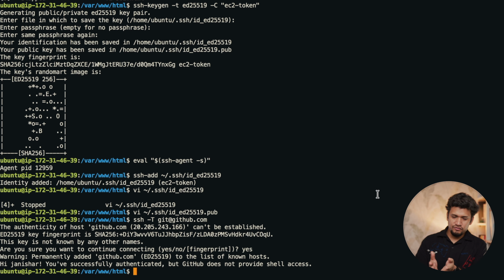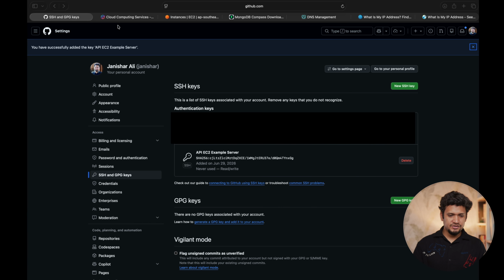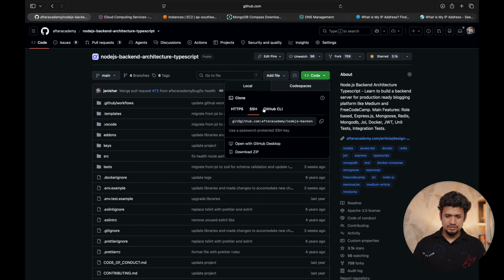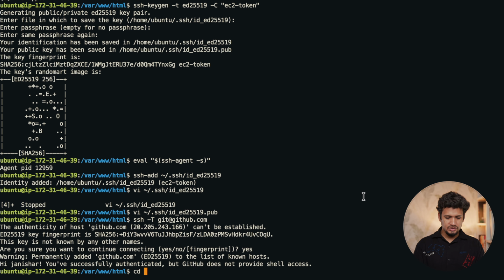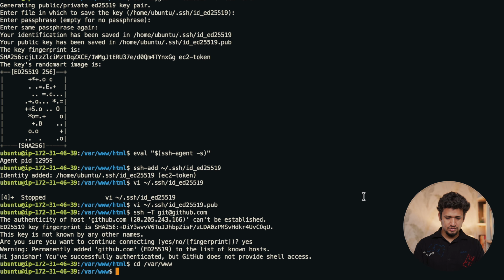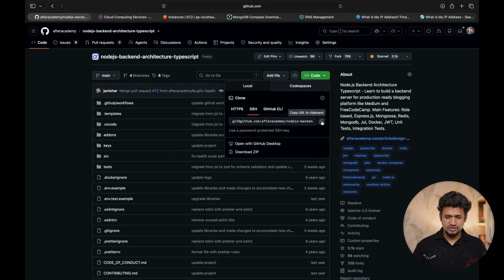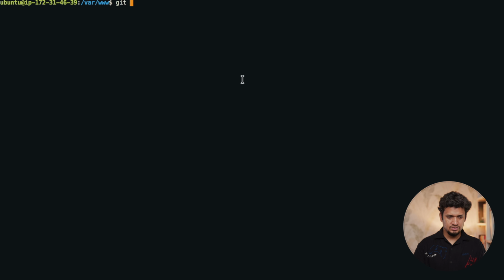So now we have configured our GitHub SSH and we can clone our repository using SSH on our server and push and pull without needing any password or username. So let's go to the repository and then clone the repository which we had discussed. SSH, this one you have to use. First go to www, cd www, here ls. Let's clear first. Now let's clone our repository here. Git clone.